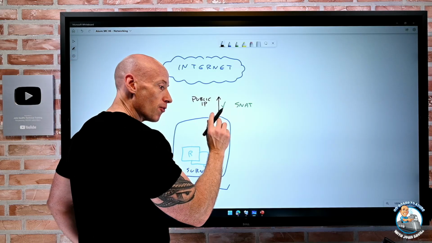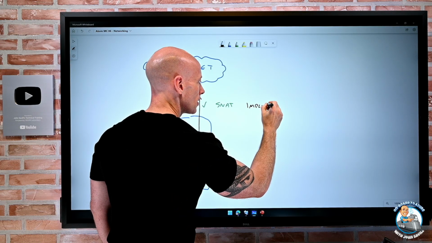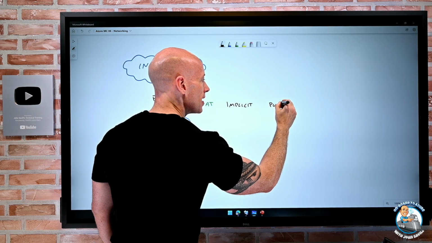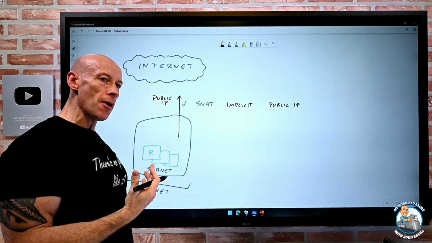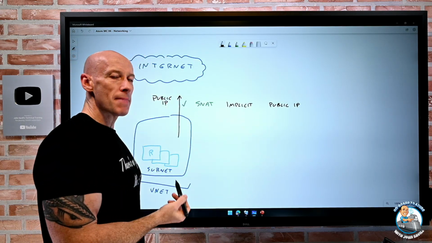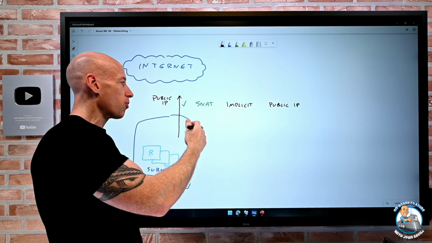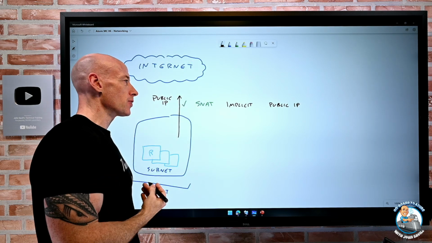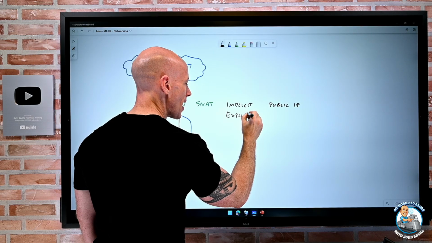This SNAT is provided in different ways. There's implicit, where some public IP is created that you don't really see or know about. If I just have a VM and I try to talk to the internet, it will use this implicit method. It will allocate a public IP and use it to provide this SNAT service when you go out to the internet and let the responses come back. Or I can do explicit. This is where I'm actually defining something.